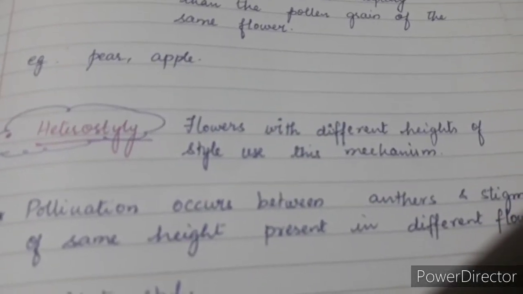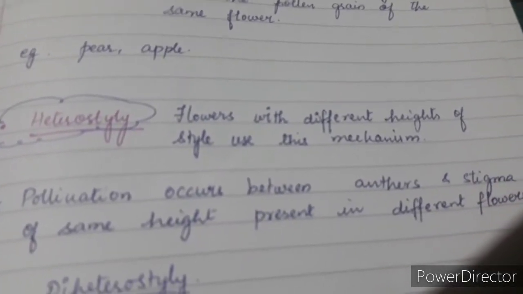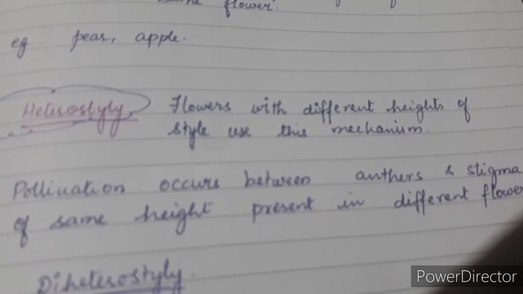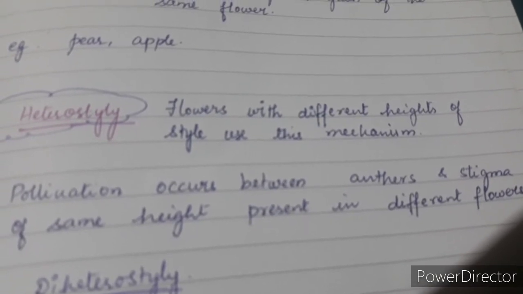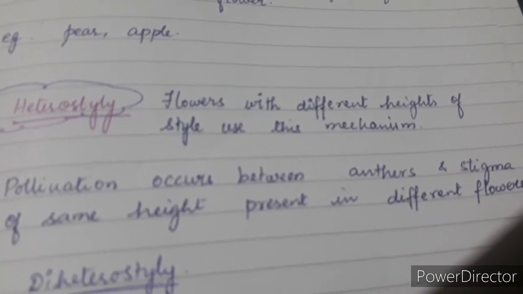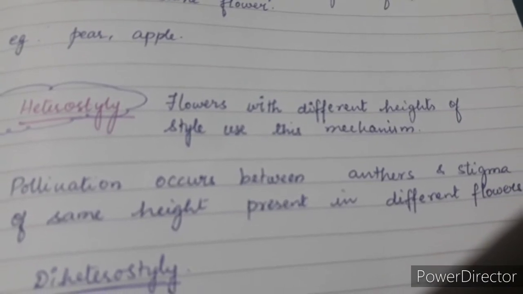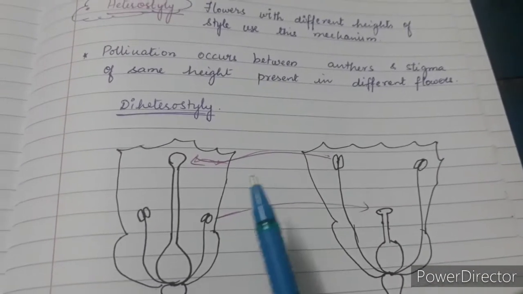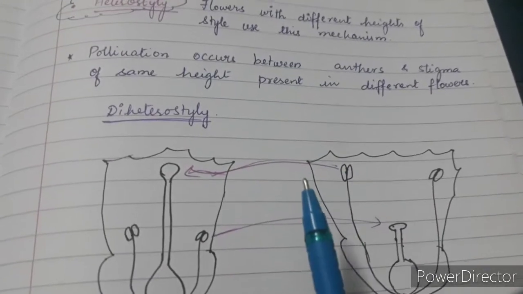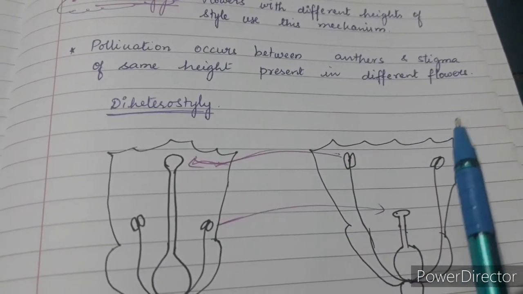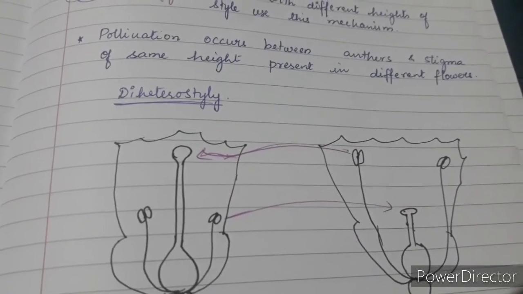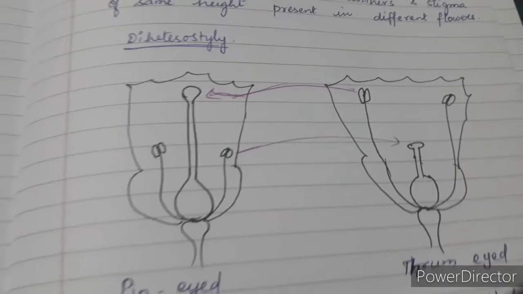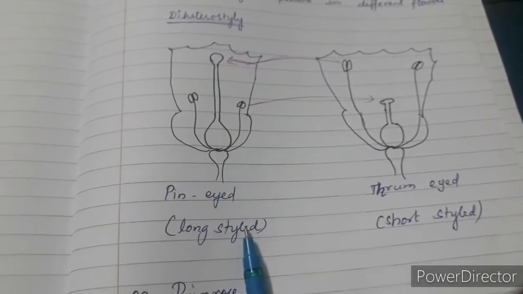Then we have heterostyly. Hetero means different. Style refers to the style present in the carpel. Heterostyly actually refers to the different heights of style with respect to the filament present. In this method, pollination happens between anther and stigma of the same height, but the anther and stigma which have the same height are present in different flowers. So here we have an example.